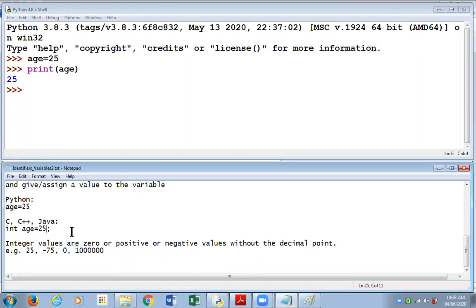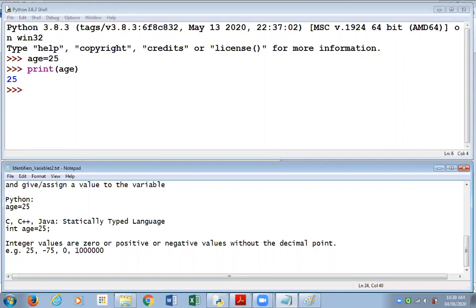So I was saying that in languages like C, C++, or Java, while creating a variable, we have to also specify the type of variable we want to create. That's necessary. This feature of these languages is called statically typed languages.